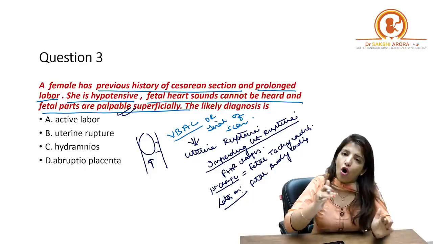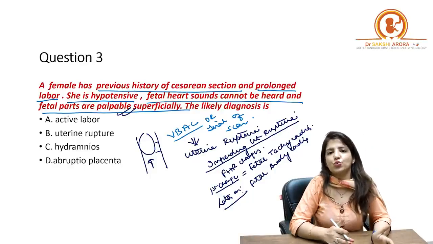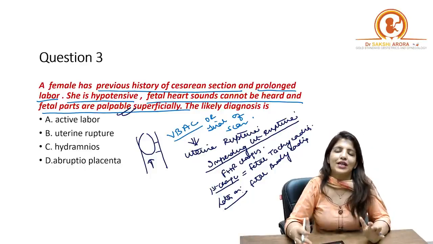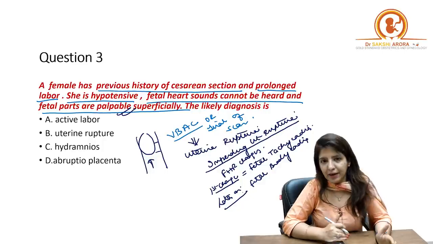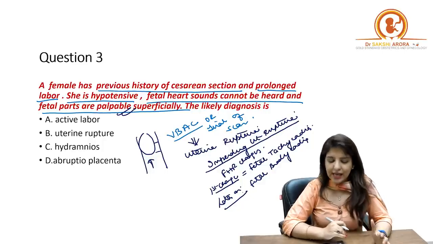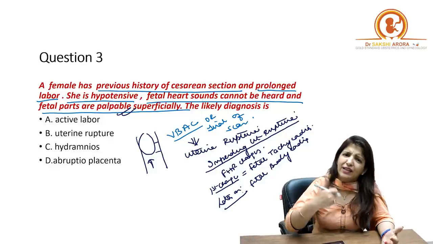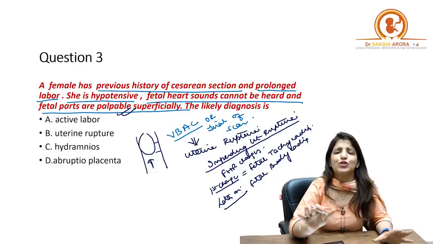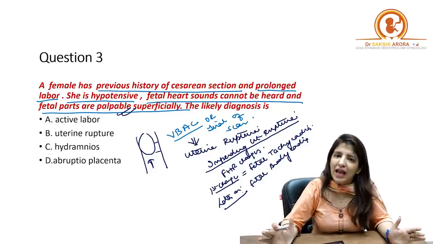So the most common fetal heart rate change associated with rupture is fetal bradycardia. And gradually, once the rupture has happened totally, fetal heart sounds would be absent.